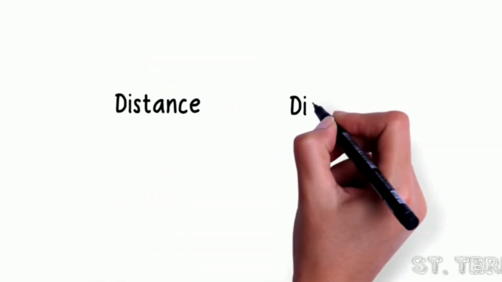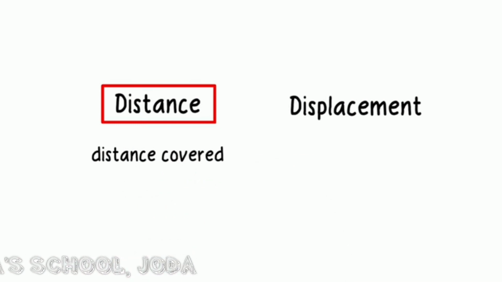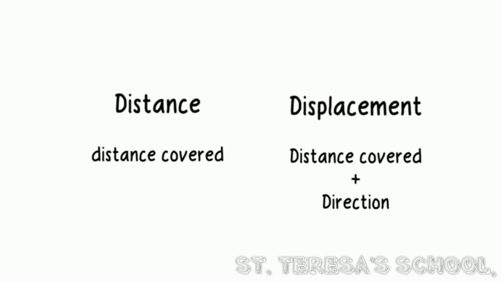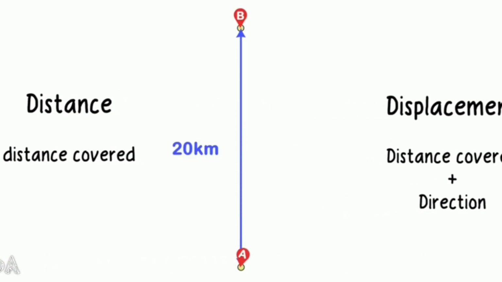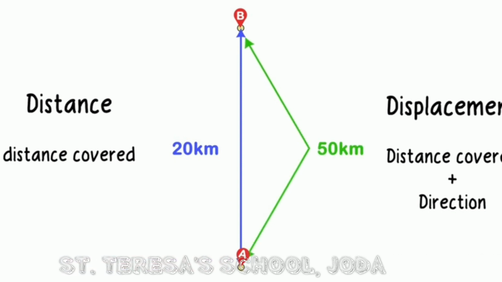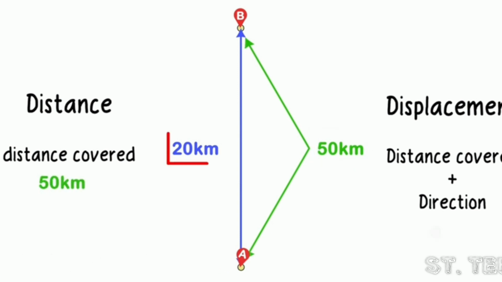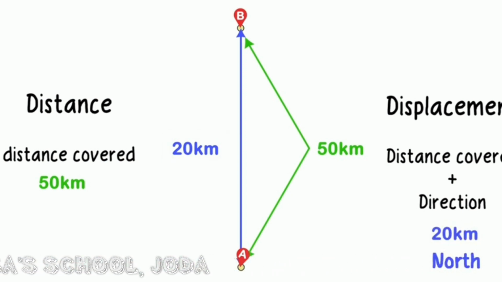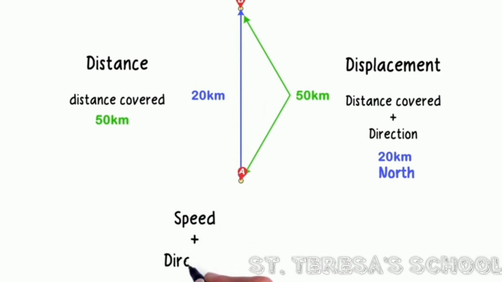Do you remember the difference between distance and displacement? Distance just tells us the path covered, but displacement is distance with direction. Say the distance between town A and town B is 20 kilometers. So if we take a 50 kilometer route from point A to B, like this, then the distance covered is 50 kilometers and the displacement is 20 kilometers north of point A. So speed does not tell us the direction. Is there anything that tells us the speed along with direction?